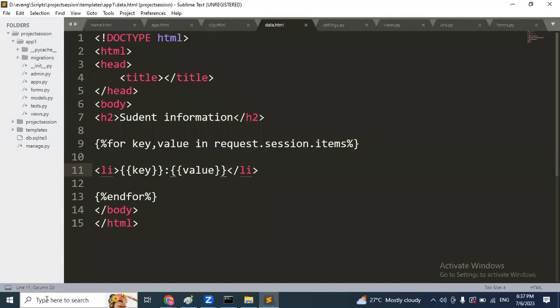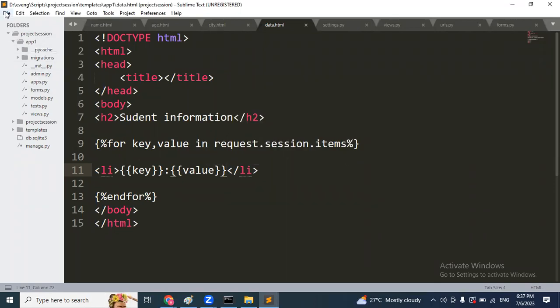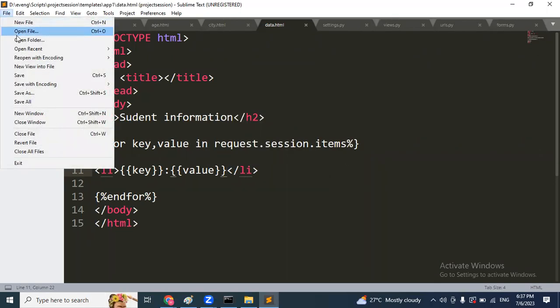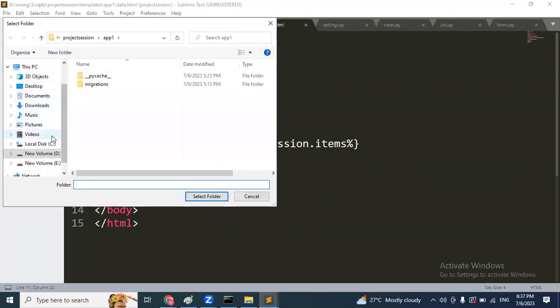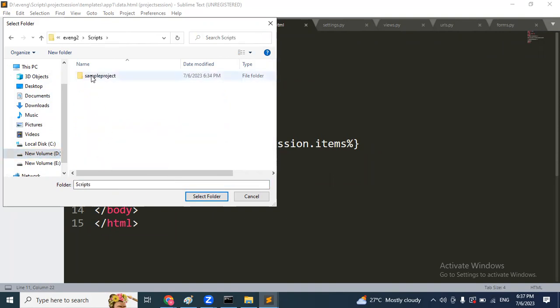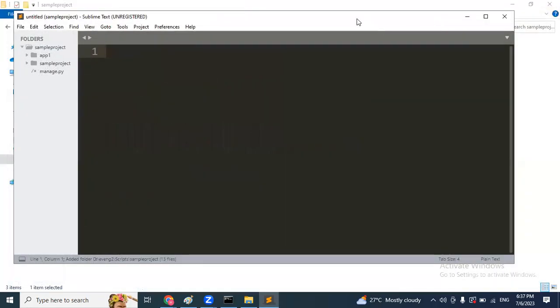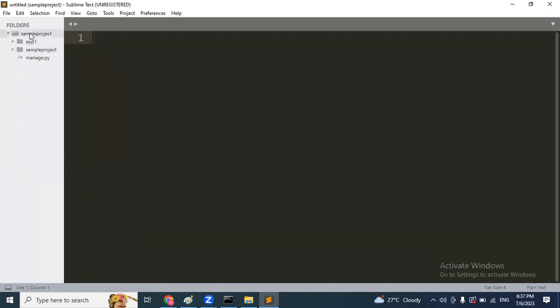So here I'm going to use Sublime. Open the Sublime and here I'm going to open the entire project at a time. Go to file and open folder. So D drive, our environment name evening 2, scripts, our project name is sample project, and open it. And close the old one. See here, this is the main folder. Inside, these are the subfolders.